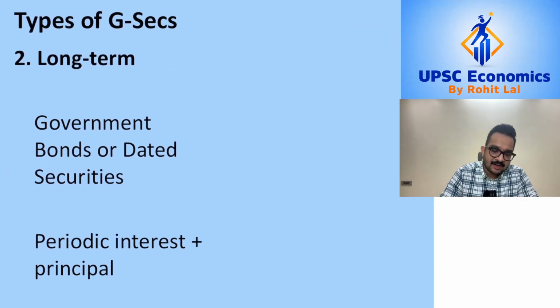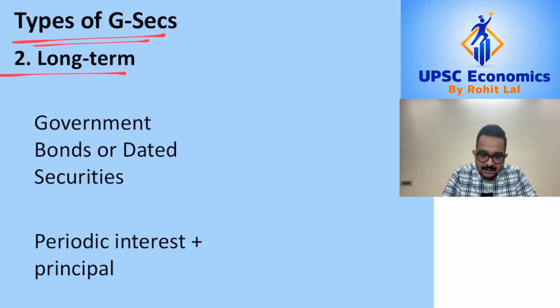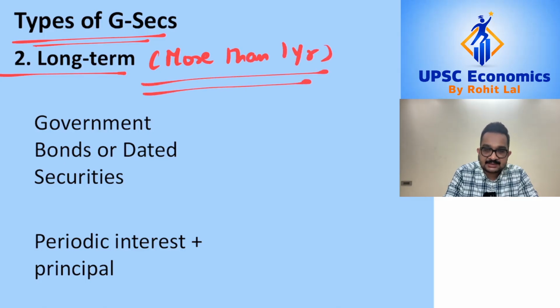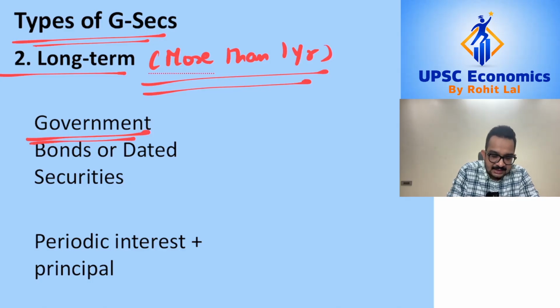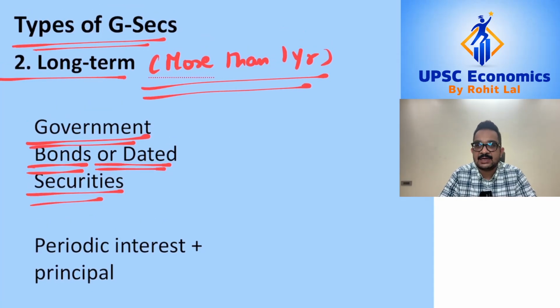The other type of government securities which are issued are the ones which are issued in the long term. That is, they are issued for more than 1 year. Now, the securities which are issued for more than 1 year are referred to as either government bonds or dated securities. So government securities which are issued for less than 1 year are called Treasury bills, and if government securities are issued for more than 1 year, they are called either government bonds or dated securities.